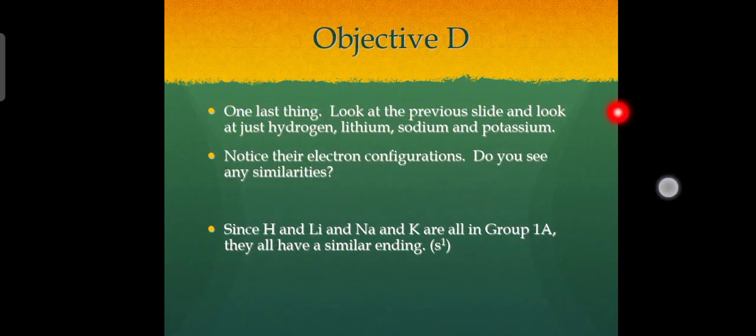One last thing. Look at the previous slide and look at just hydrogen, lithium, sodium and potassium. Notice their electron configurations. Do you see any similarities? Hydrogen, lithium, sodium and potassium are all in group 1A, and they all have a similar ending.